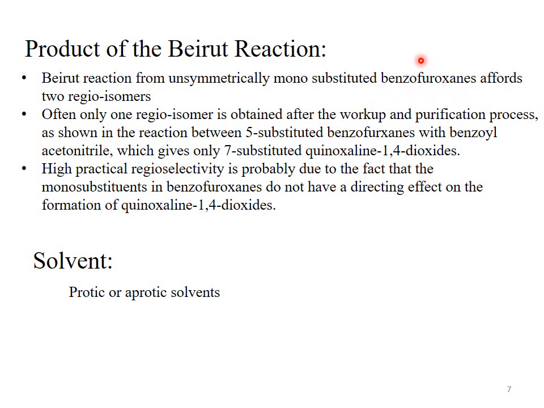High practical regioselectivity is probably due to the fact that the monosubstituents in the benzofuroxane system do not have a directing effect on the formation of quinoxaline 1,4-dioxide. Quinoxaline 1,4-dioxide is the product of this reaction, and benzofuroxane N-oxide is the main reactant.